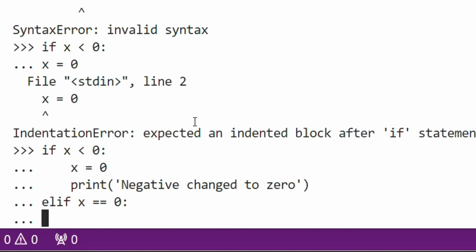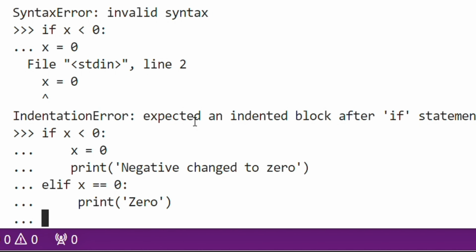Enter it, and then if x is equal to 0, then print 0, right? We wanted to print 0, so here I can write print, and then in the bracket 0.